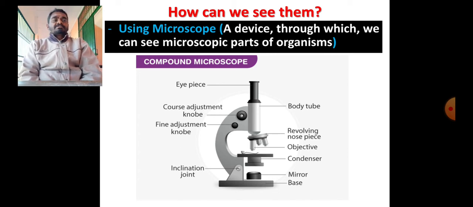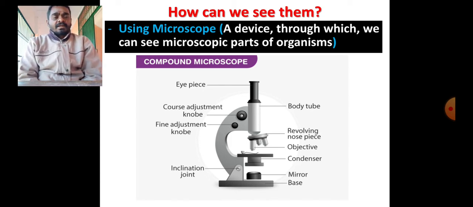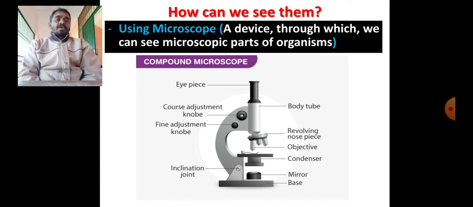A microscope is a basic device through which we can look into the microscopic parts of plants or any type of organisms. The compound microscope is the most commonly used one, which has different parts. In the diagram you can go through it, and each and every part has its own specific function.